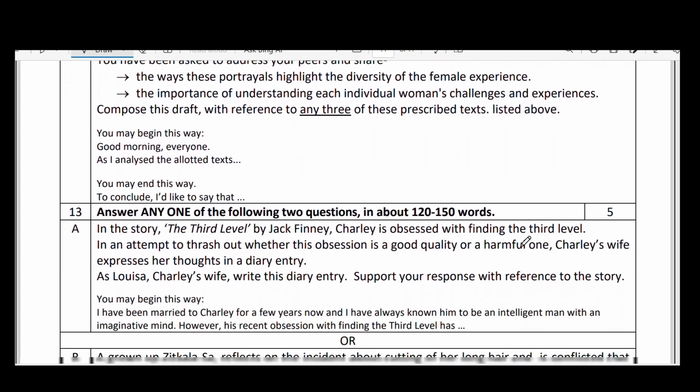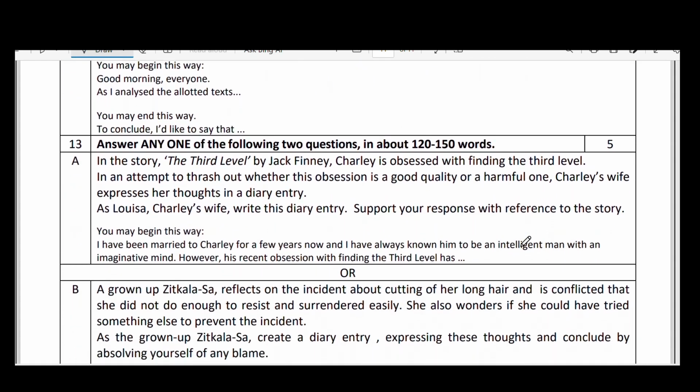And here, long answer questions from Vistas. In the story The Third Level by Jack Finney, Charlie is obsessed with finding the third level. In an attempt to thrash out whether this obsession is a good quality or a harmful one, Charlie's wife expresses her thoughts in a diary entry. As Louisa, Charlie's wife, write this diary entry, supporting your response with reference to the story. Here a diary entry is also given.